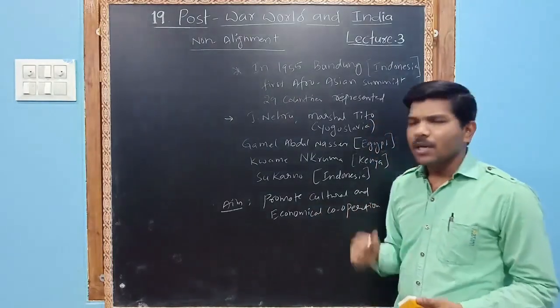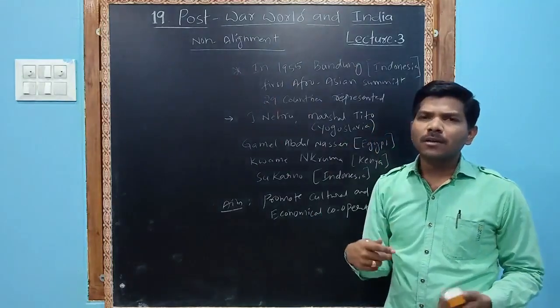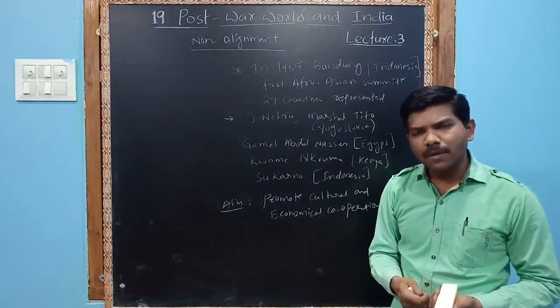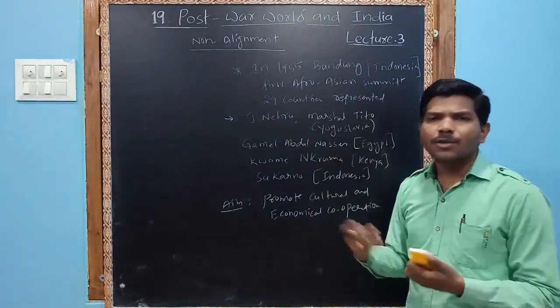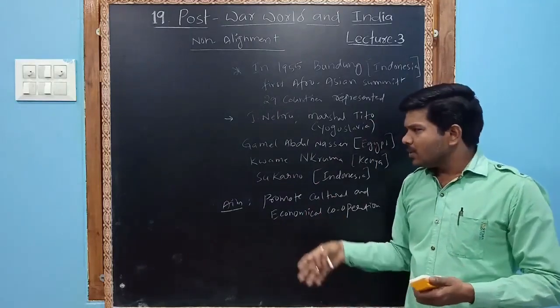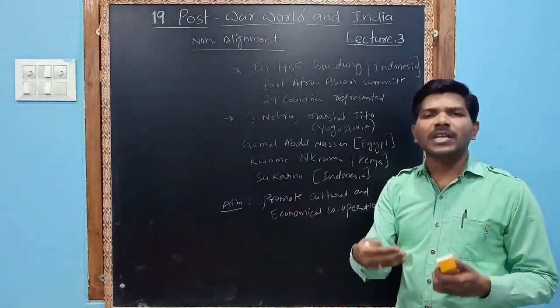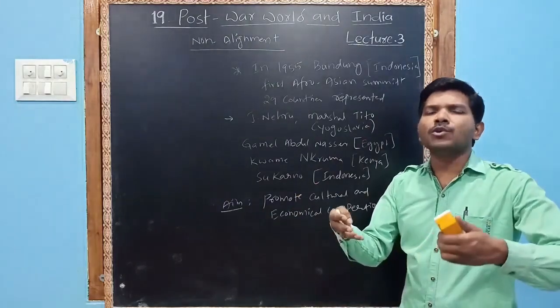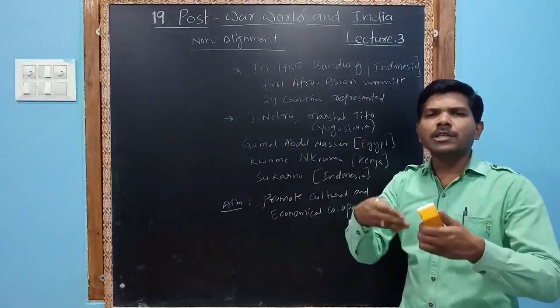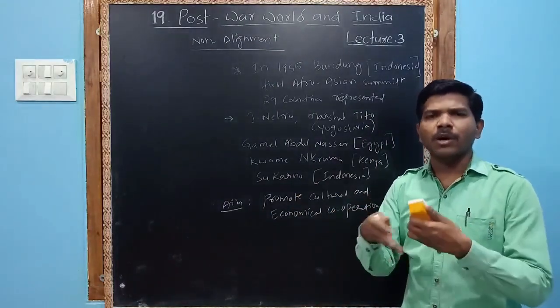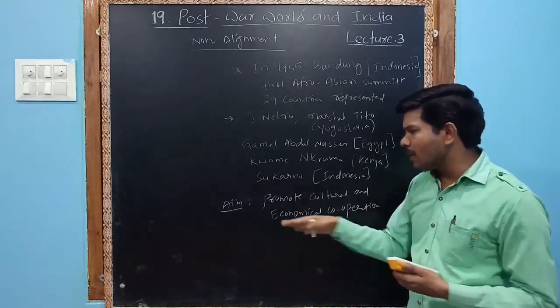Because if they didn't join the USA, the USSR would not help them, and if they didn't join the USSR, the USA would never help them. So all the recently independent countries wanted to help each other mutually. They wanted to share their cultural heritage and their economy among themselves.